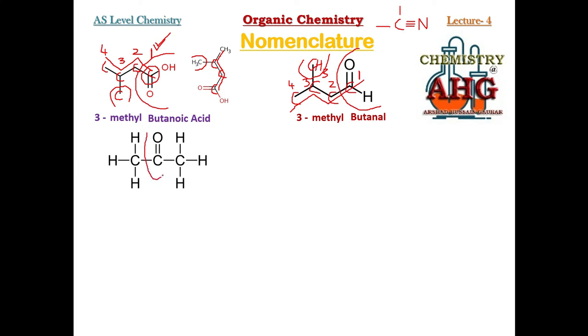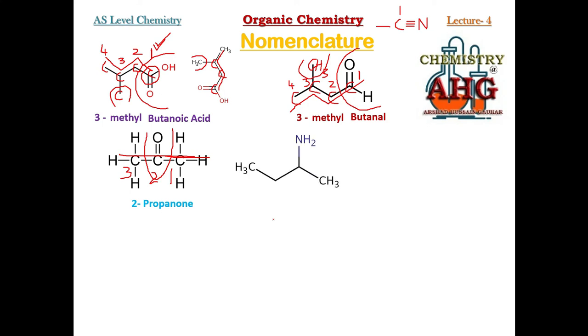Very simple. Moving on, identify the functional group of this and try to name this. Okay students, if you have identified, there are 3 carbon, and what is the functional group in this case? This is the functional group. This functional group CO, when on both sides it has carbon, what is it known as? It is known as ketone, alkanone. There are 3 carbon. It is prop, single bond ane, one: propanone. And at which position is the functional group carbon present? It is present at position number 2. So this will be 2-propanone, or you can write propan-2-one. It is the same thing, no problem.